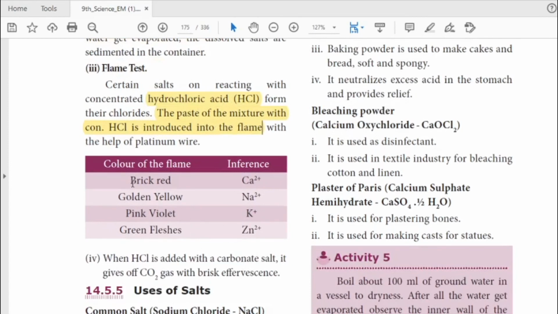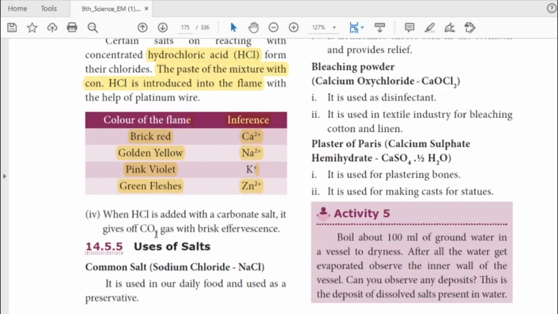If it gives a brick red color, it is calcium. Golden yellow means sodium. Pink violet means potassium. Green flashes means zinc. Some of the salts are given here, so you have to remember this. The last one is brisk effervescence. If you add concentrated hydrochloric acid to a salt and it gives brisk effervescence, it is the escape of carbon dioxide, so it is a carbonate salt. So these are the 4 different types of identification of salts.